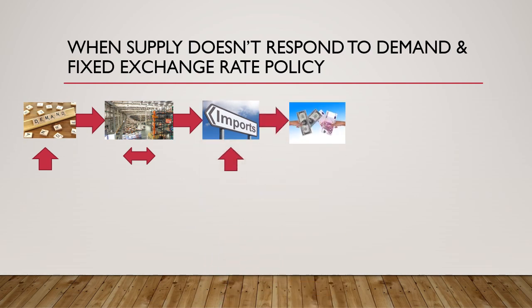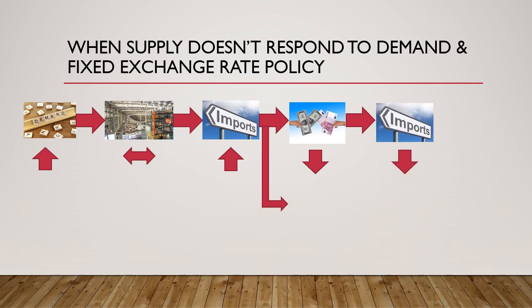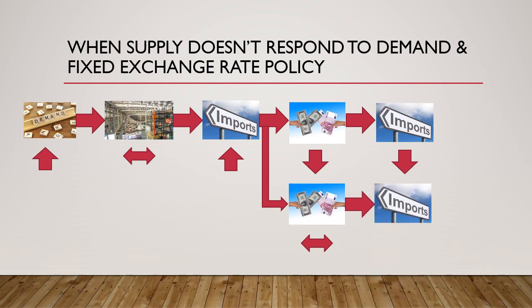A rise in imports would normally have led to a decline in the exchange rate, which would ultimately have led to a decline in imports. However, in this scenario, the exchange rate is kept fixed. That means the imports will not decline and would rise further in the wake of the increasing demand.